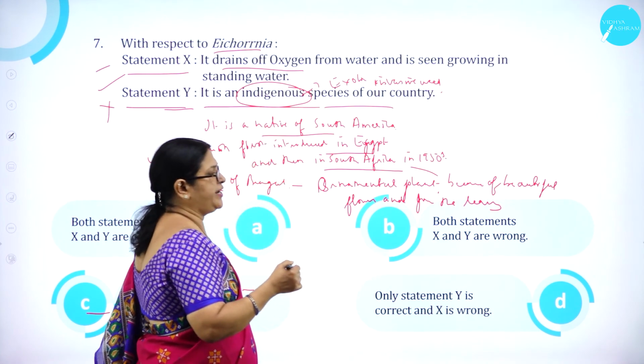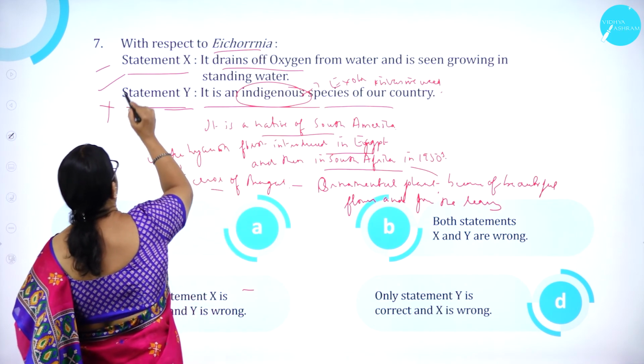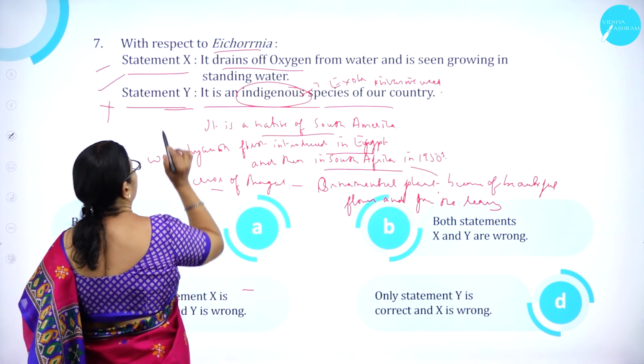So it was brought to India because of its beautiful flowers and the leaves. So statement Y is wrong. Statement X is correct. Statement Y is wrong.